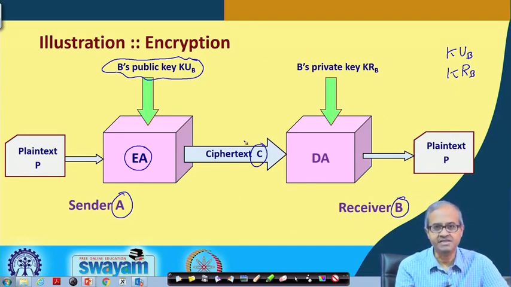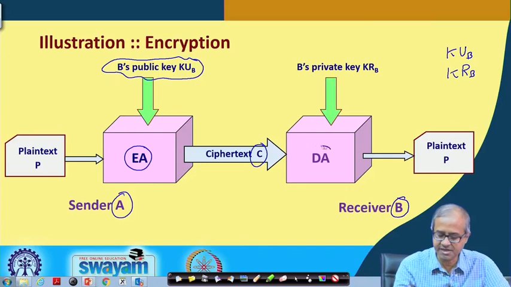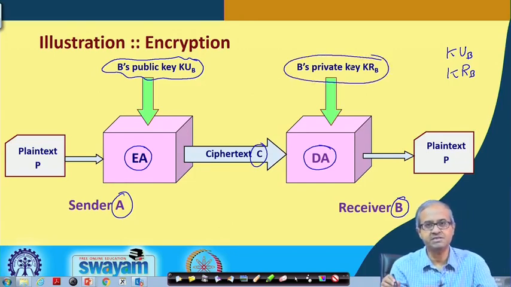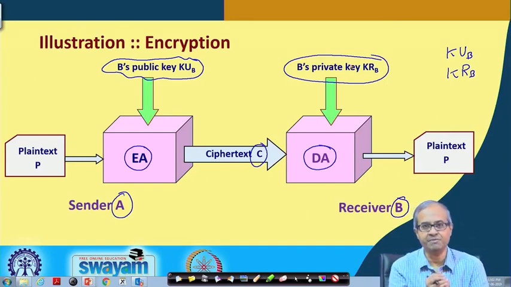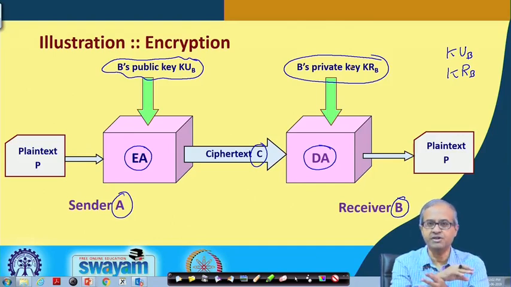What is the receiver doing? The receiver is running a decryption algorithm, but now this decryption algorithm is using B's private key, which is only present with B. This algorithm is designed in such a way that if you encrypt using the public key, then you can decrypt using the private key, or also the reverse: if you encrypt using the private key, you can decrypt using the public key.